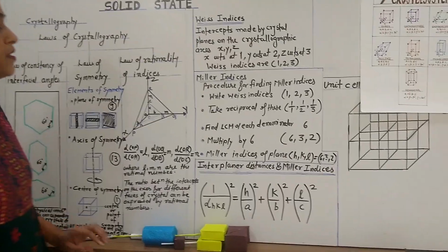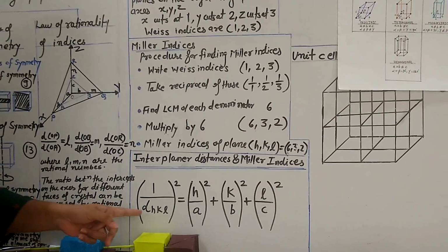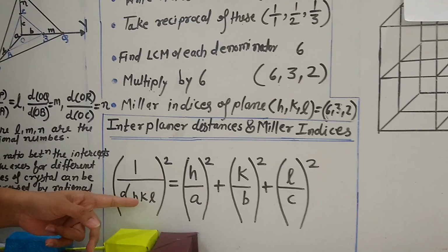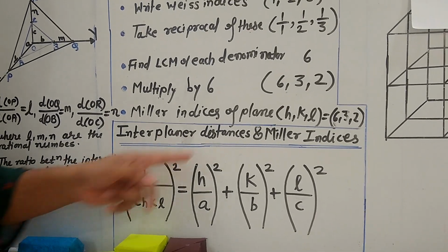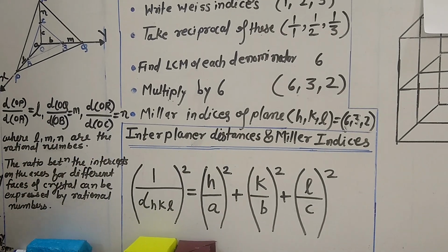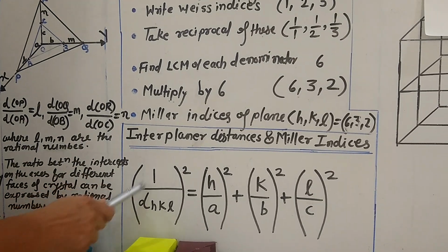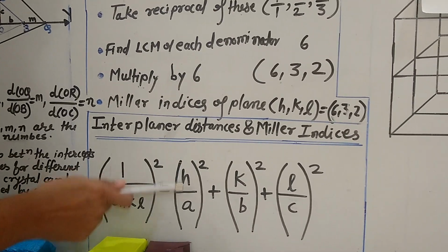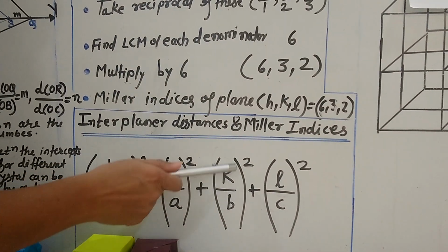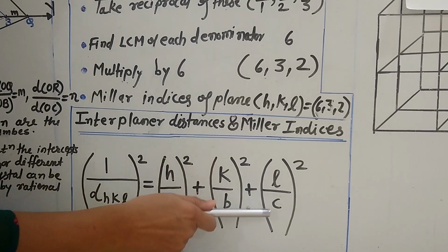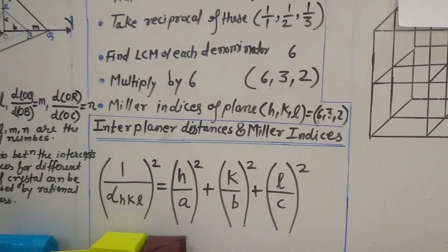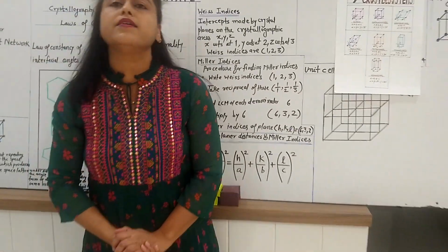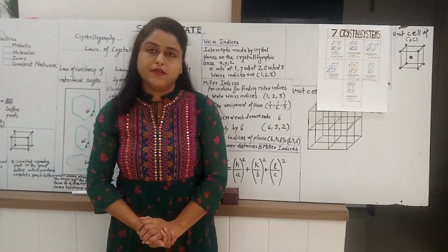These interplanar distances are designated by d_hkl, and there is a relation between d_hkl and the Miller indices and axial lengths, and that relation is: 1 upon d_hkl whole square equals h upon a whole square plus k upon b whole square plus l upon c whole square. So all this is about Weiss indices, Miller indices and interplanar distances.